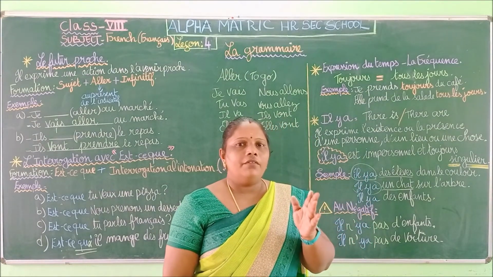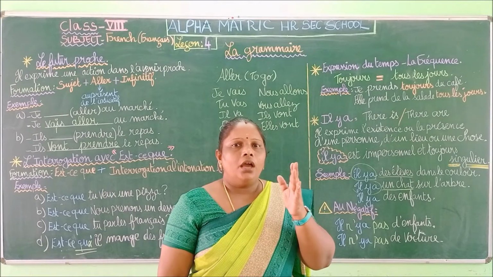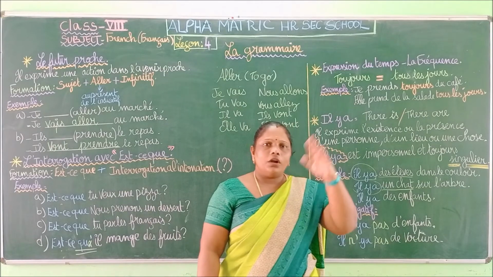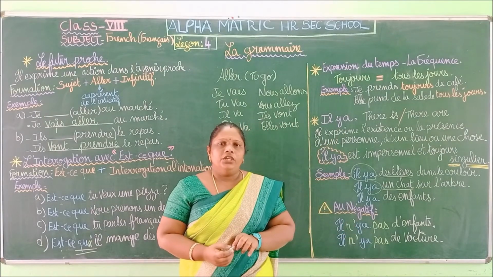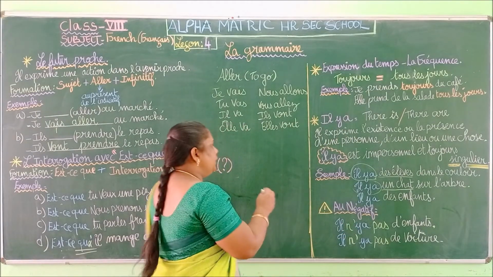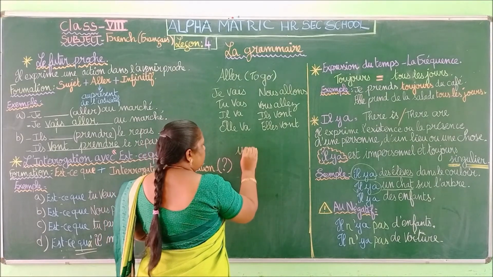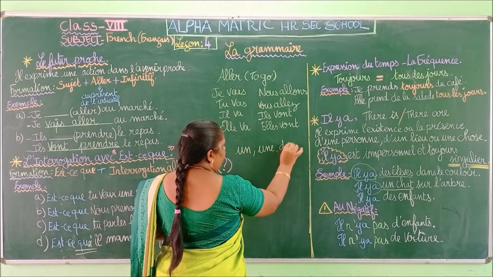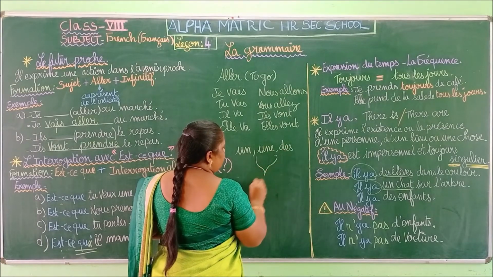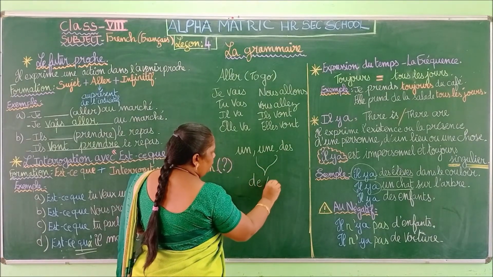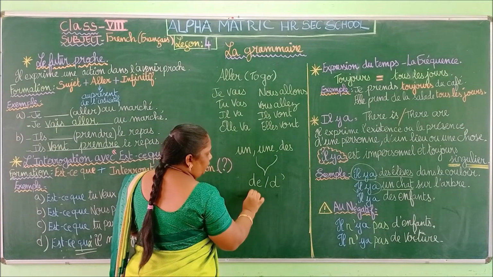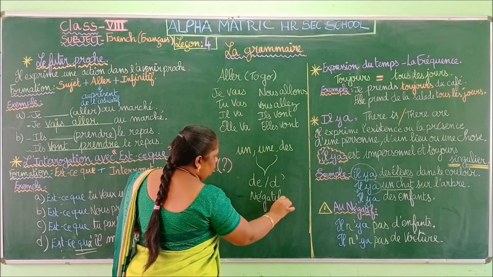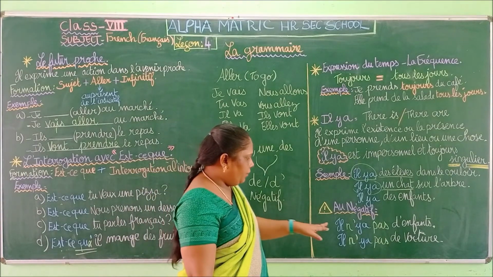So when we have article indéfini, un, une, des, what will come in a negative form? It will change into de or des. So un, une, des will be changed as de or d apostrophe in a negative form. Okay, so I am going to show you one example.